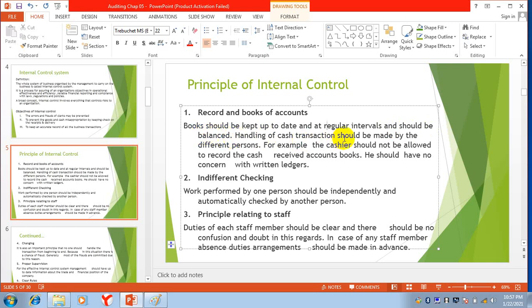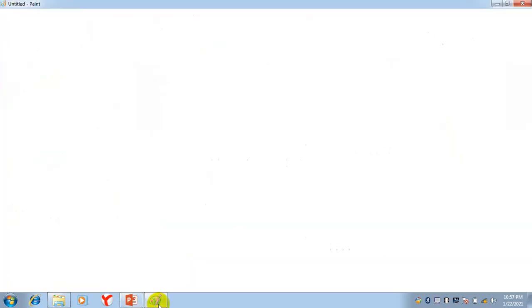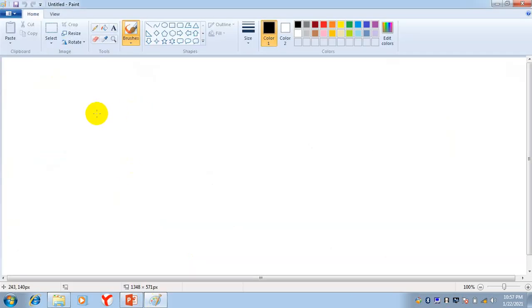Handling of cash transactions should be made by different persons. This is another rule for internal control, that one person will perform one duty. He will not be responsible for each and everything. Like in an organization, there are different activities. Suppose cash receipt.